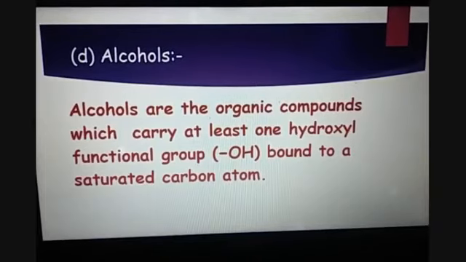Next part of the question is alcohols. Alcohols are the organic compounds which carry at least one hydroxyl functional group bound to a saturated carbon atom. And this we have seen in the functional group question, that the hydroxyl group, or OH, is the functional group which has one valency, or one covalent bond, free to be bound with the alkyl chain.